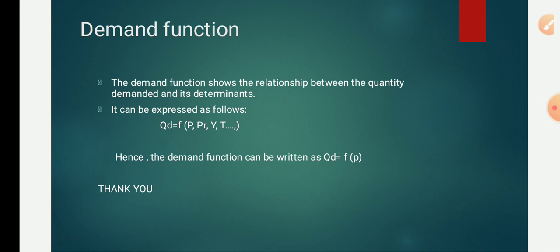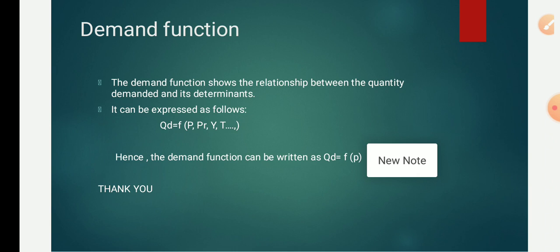So it can be expressed as QD equals F(P, PR, Y, T). So what does this represent? QD represents quantity demanded, F represents function, and P represents price of the good. PR represents price of related goods. Y represents income of a consumer. T represents taste and preferences of a consumer.